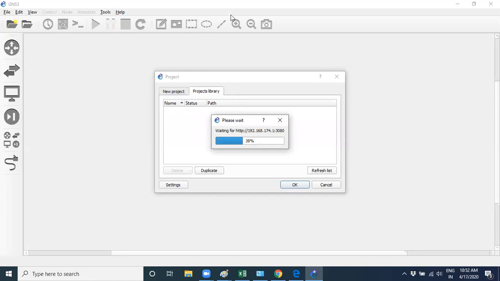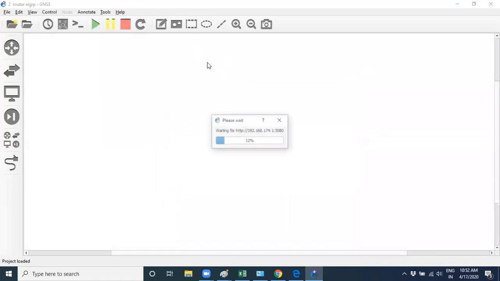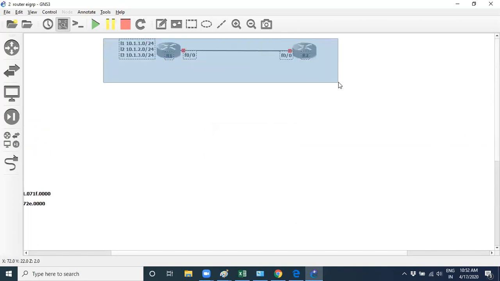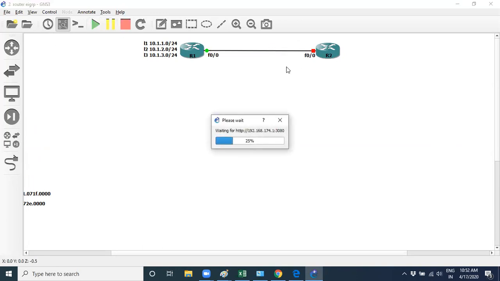That is what I'll show you. Suppose this is my topology. Let's configure it and verify the things.